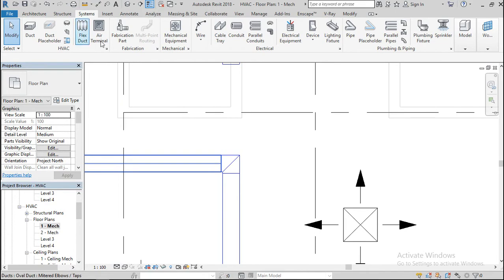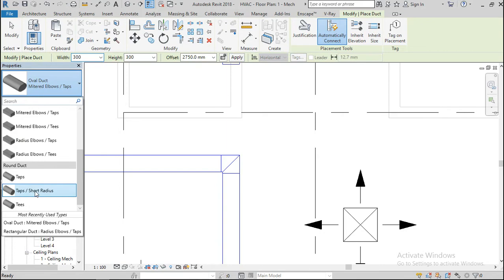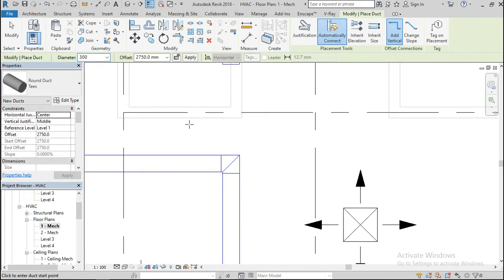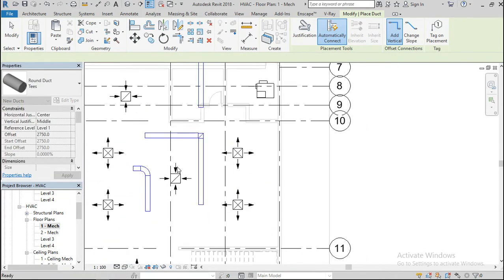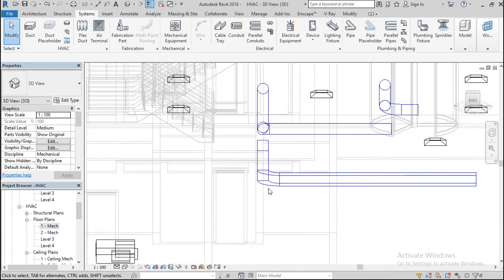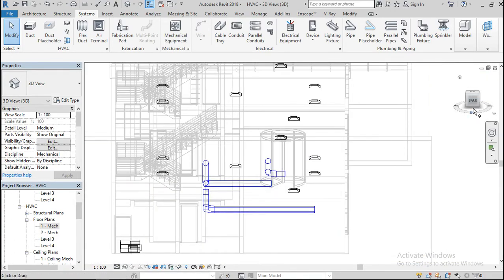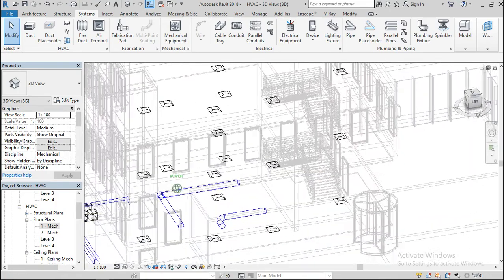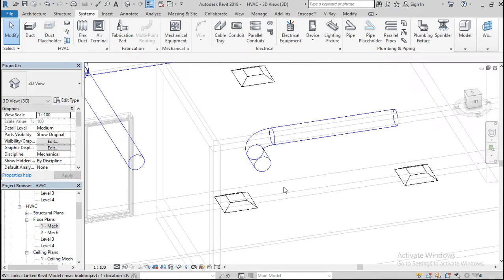And the other one, which is the circular, alright, go to 3D to check it out, and let's see. You can see everybody has his own way of presentation.